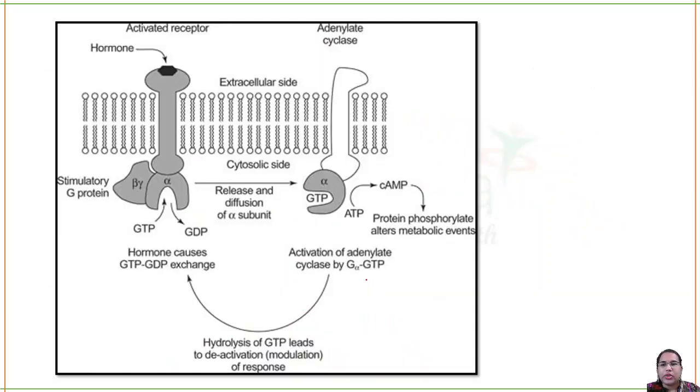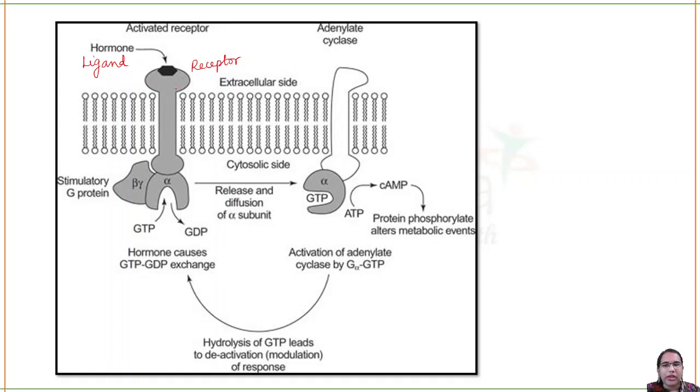Can you see in this picture, you have the hormone, which is nothing but your ligand. It comes and binds to the receptor, and now the receptor is activated. When the ligand binds to the receptor, it becomes active in nature.